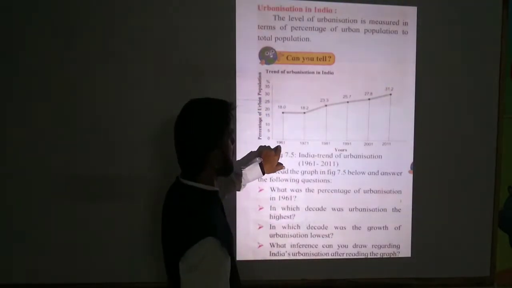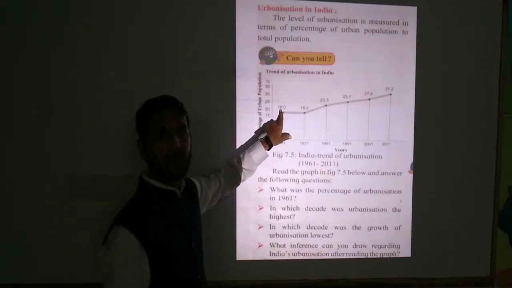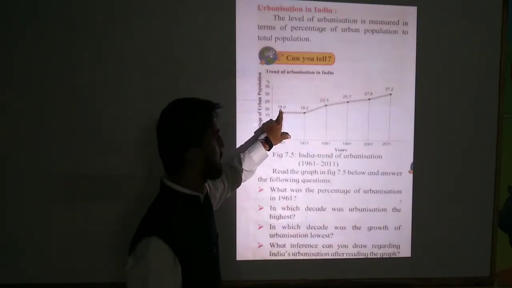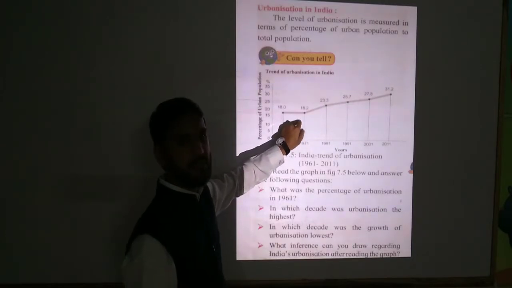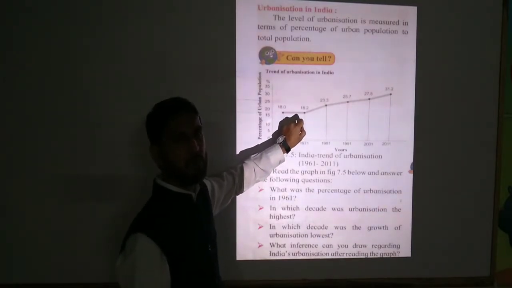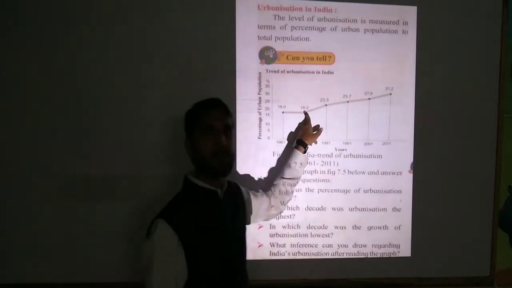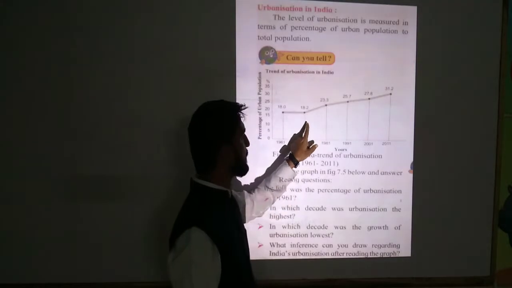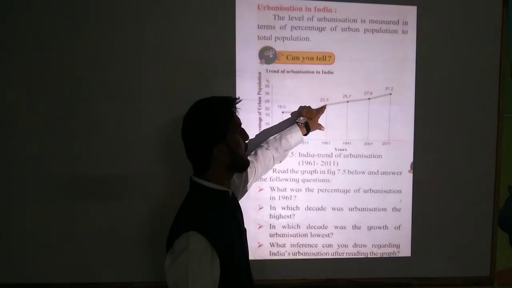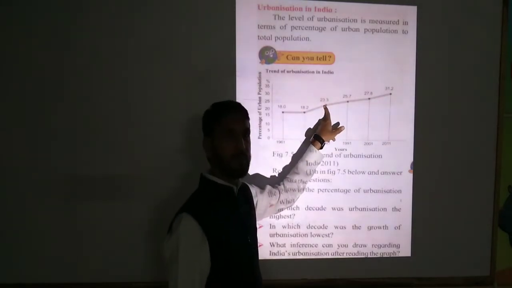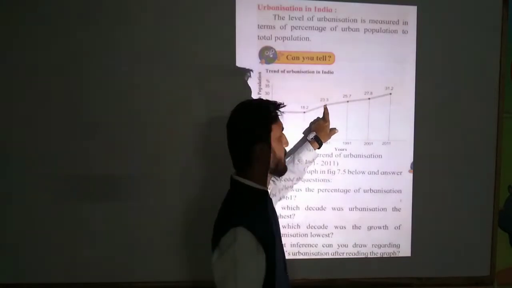In 1961, if we see, urbanization in India was 18%. In 1971, after 10 years, it increased by just 0.2 points, to 18.2, which is nothing. But from 1971 to 81, there is rapid progress and urbanization increased.